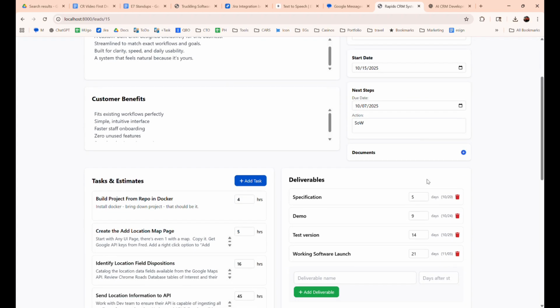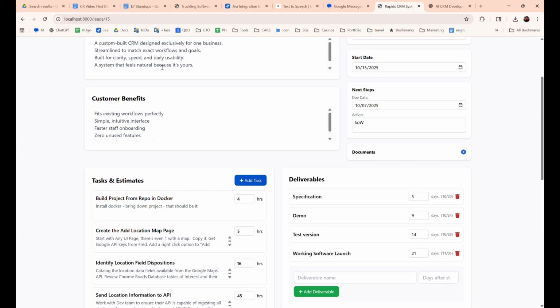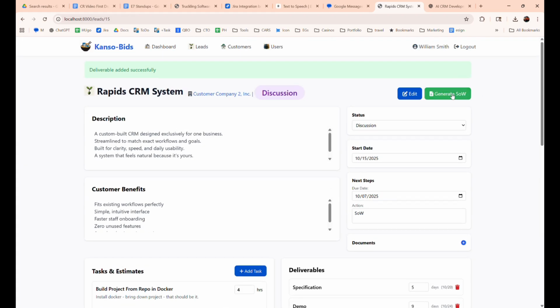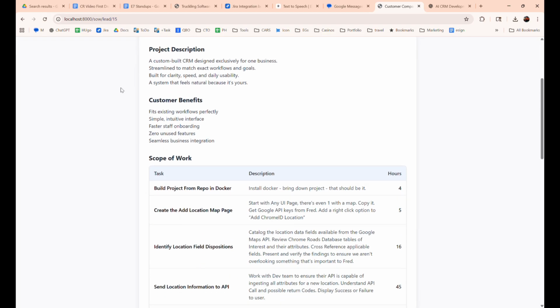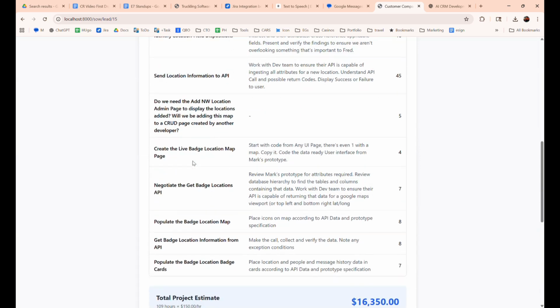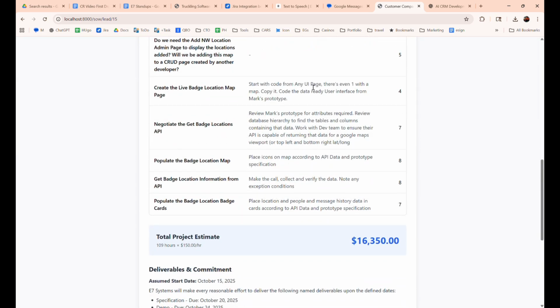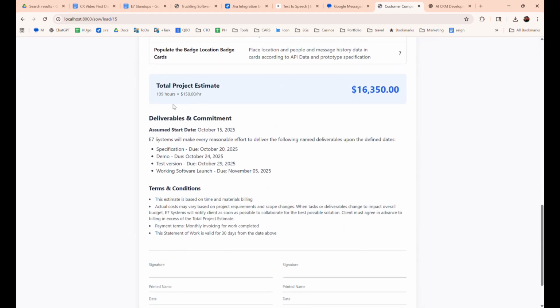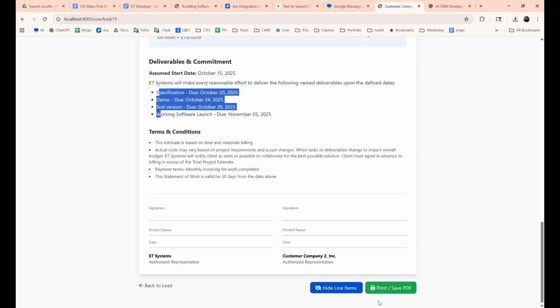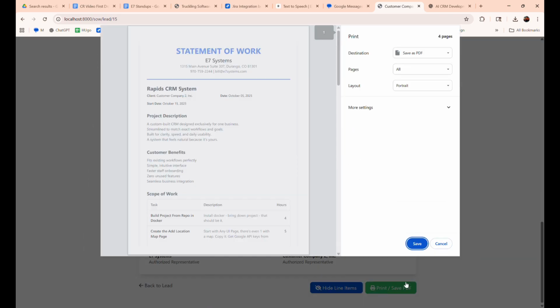Now that we have some deliverables, benefits, and a good description of the project, we click statement of work, and we've got something that's a pretty good sales tool, right? A straightforward description of the benefits, why they're doing it, exactly what we're going to do for them so that we can refer back to this if there's any question later. And then additionally, our promises of delivery and a signature. We hit print, sign, and it's out the door.